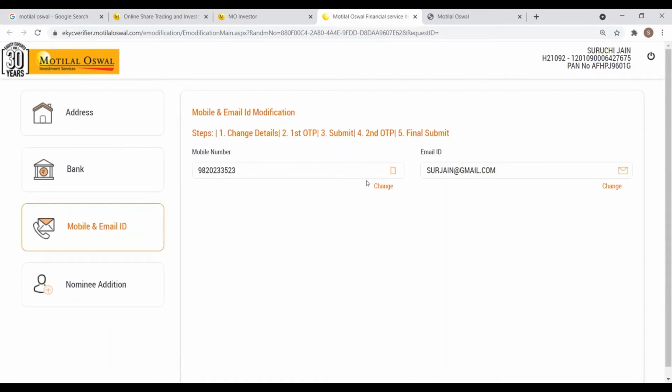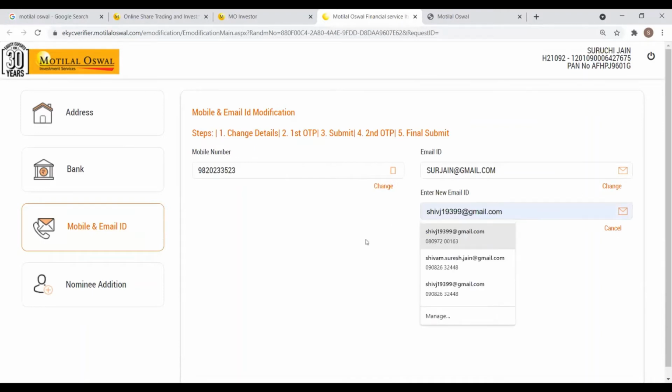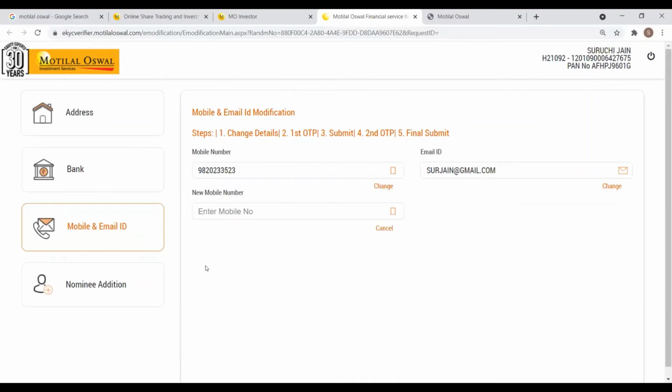In case you need to change, there's a small change option here that's given. So you can click on change. Let's say if you want to change a mobile number, we can click on change mobile number. You can enter the new mobile number that you need to link, and automatically an OTP will be generated to your new mobile number. You can enter that OTP and click on submit.